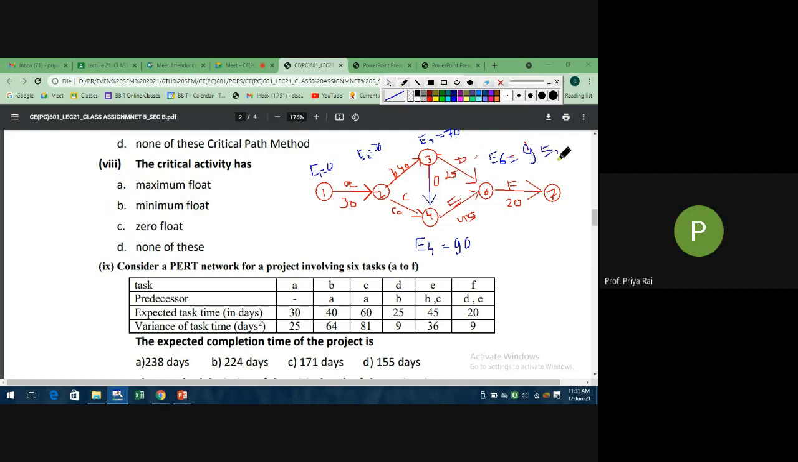Very good, very good. So 90 plus 45 will be how much? 135, na? So 135 is the correct answer. Okay, so E7 will be 135 plus 20, 155. Very good. So correct answer is 155. Okay, so like this they may ask you.